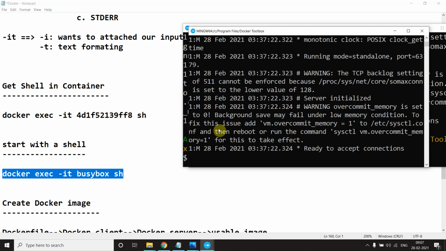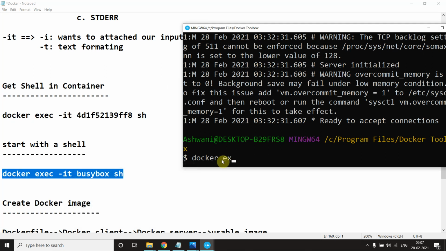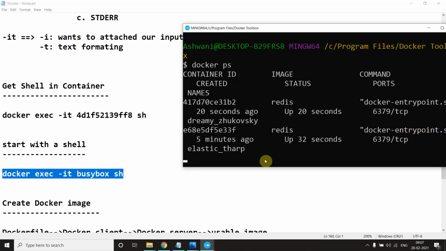Okay, so I will say Docker run redis. Now it is running. So go to the second terminal, minimize this, and say Docker exec -it. First, Docker ps, yeah, we have it up and running 20 seconds ago, this one.